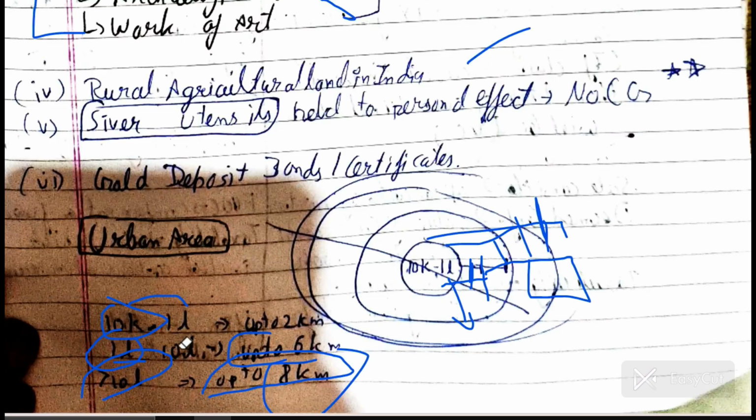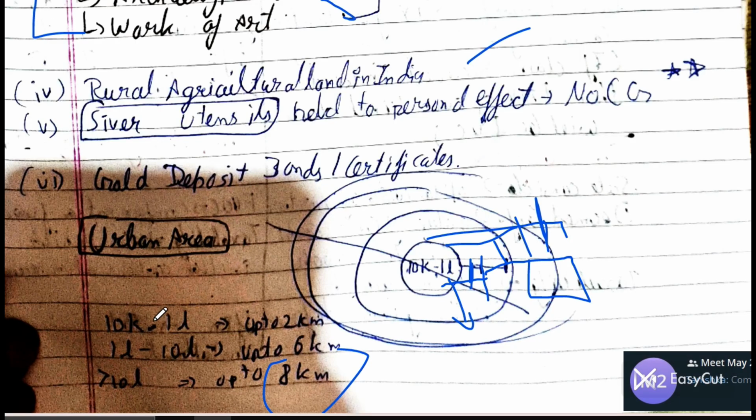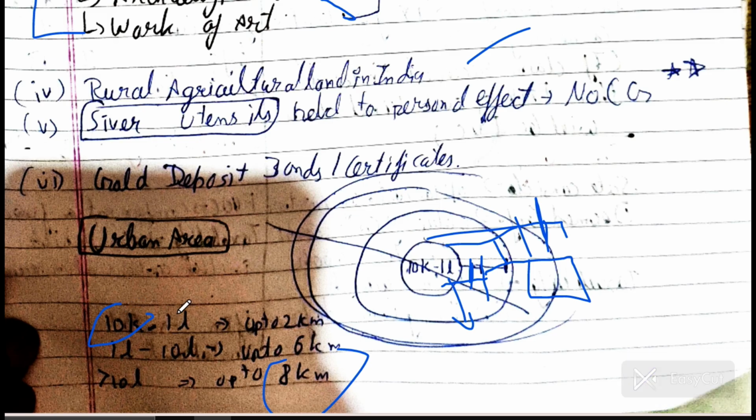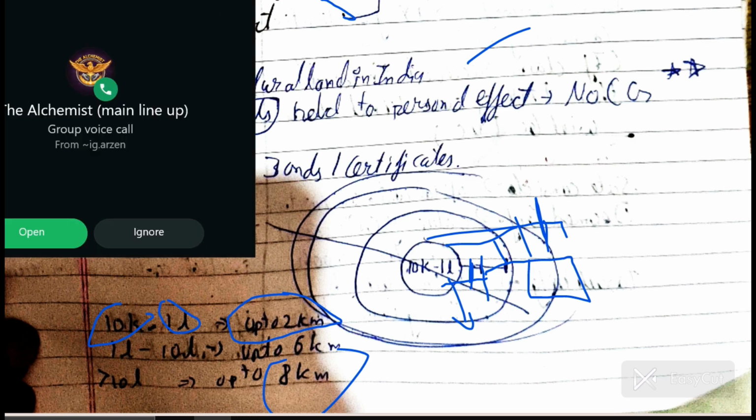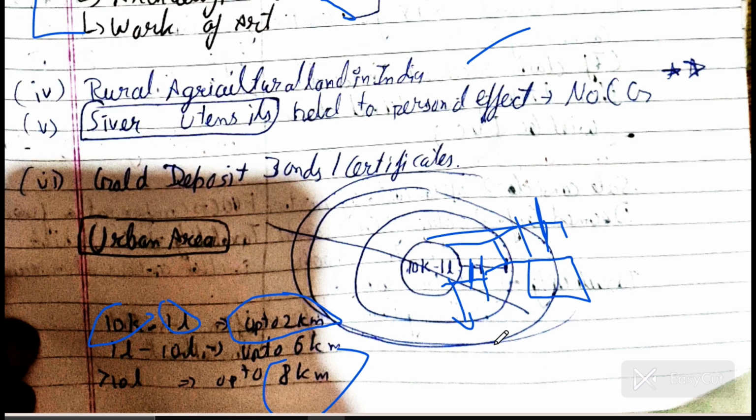Remember this. How do you remember this? What will your stipend be initially when you join an articleship? 10,000. And what amount do you want to reach by doing this articleship? 1 lakh rupees. Up to how many years do you have to do this articleship? 2 years. So up to 2 kilometers it is a capital asset. Sorry, my bad, it is not a capital asset, like this is urban agricultural land.